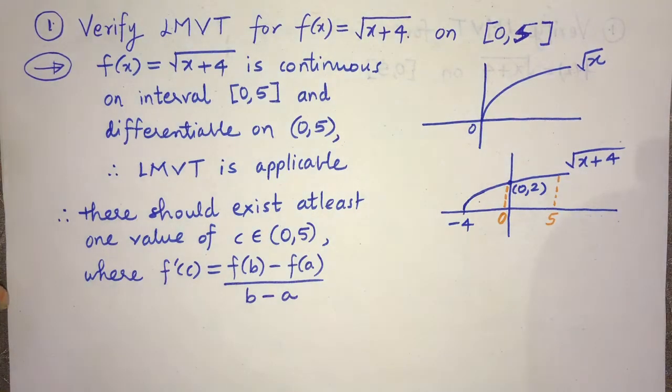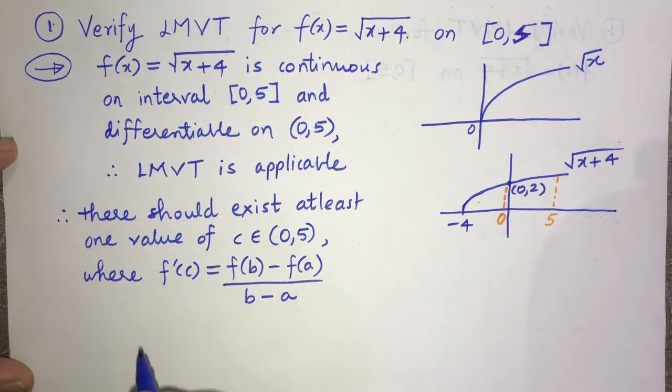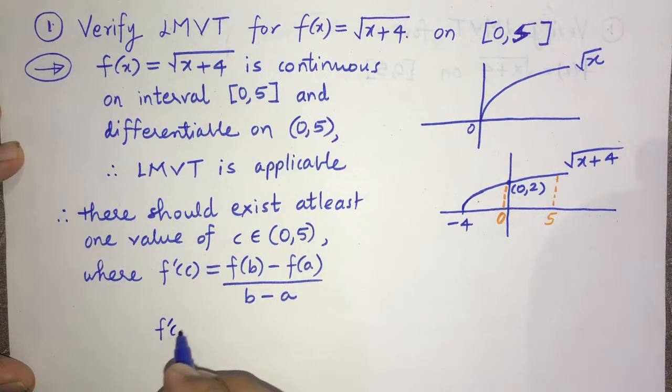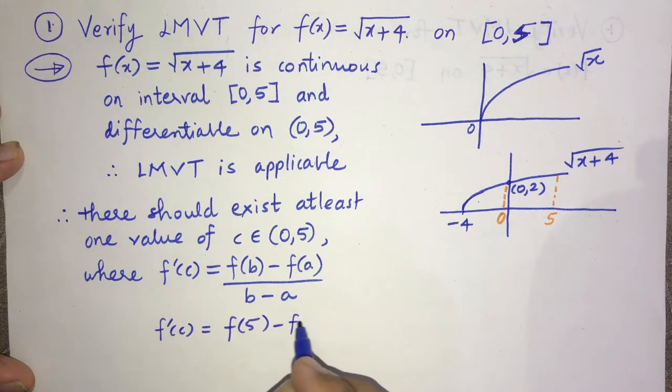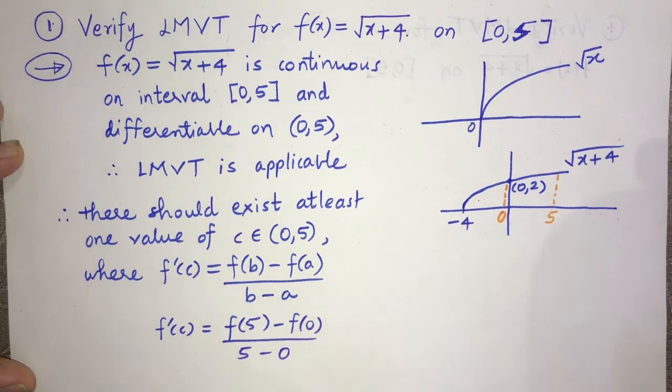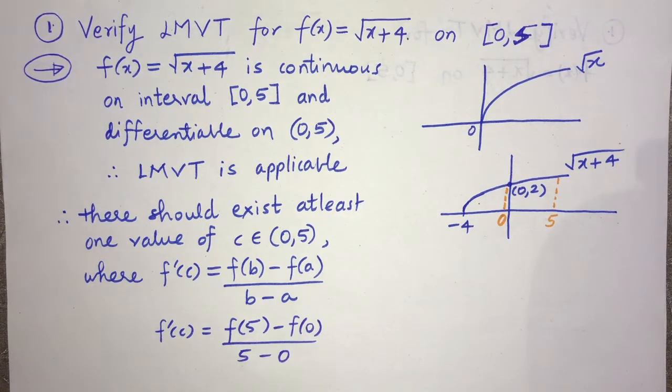Obviously b and a are 5 and 0 respectively, so f dash c will be f(5) minus f(0) upon 5 minus 0.